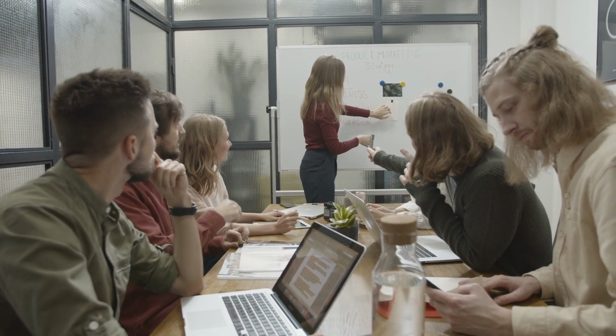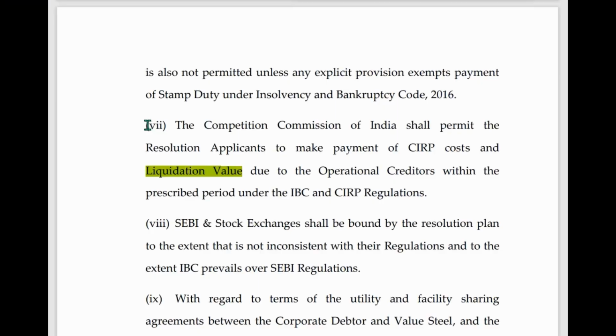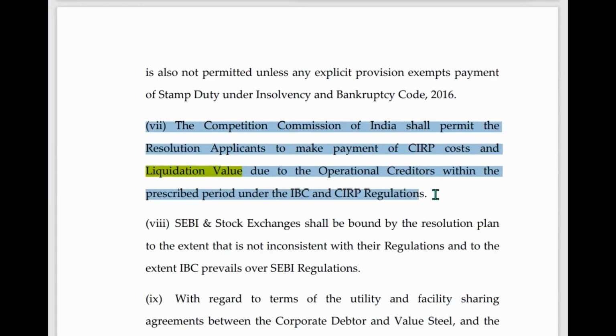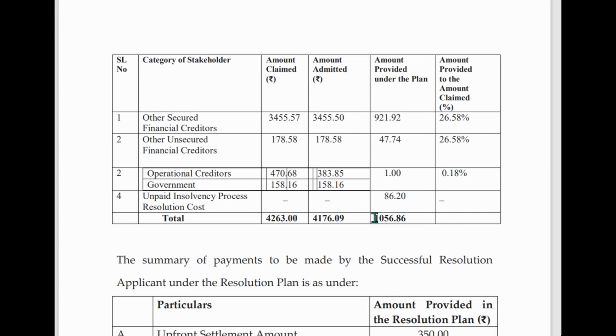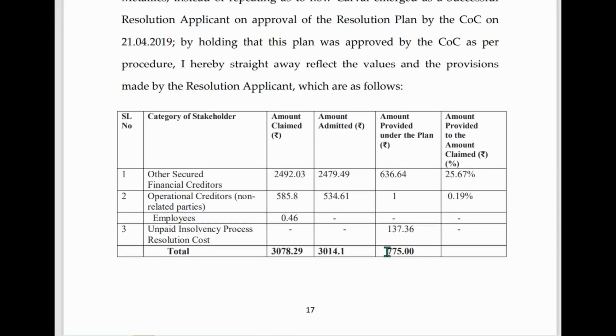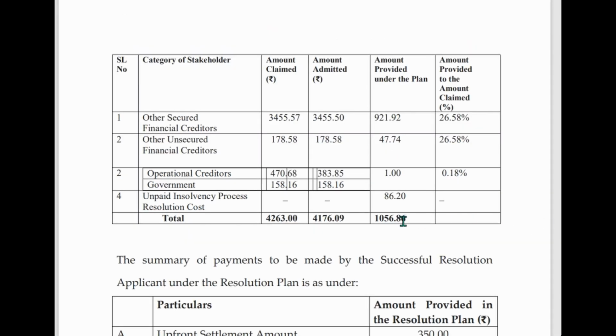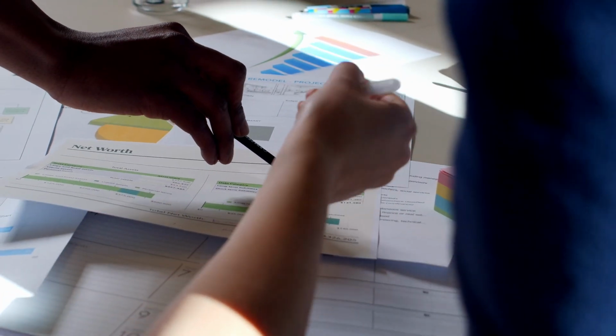As per the expression of interest and the proposed resolution plan, the liquidation value for Uttam Galva Metallics is 1056 crore rupees and 86 lakh rupees, and the liquidation value for Uttam Value Steels is 775 crore rupees. Here the liquidation value placed for Uttam Galva Metallics is higher compared to Uttam Value Steels.